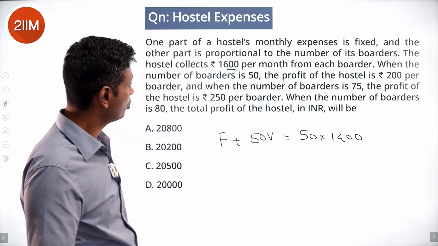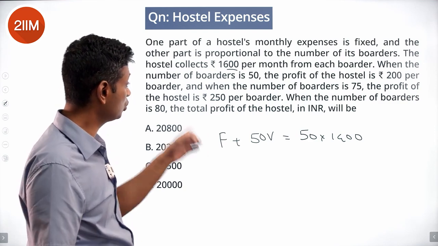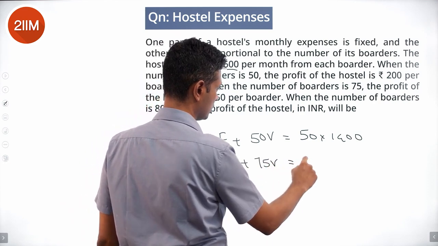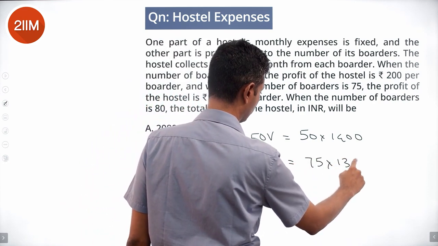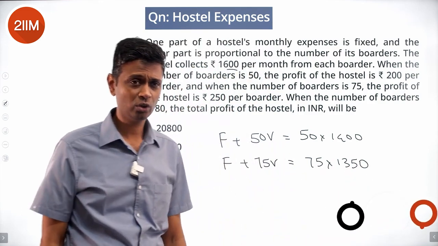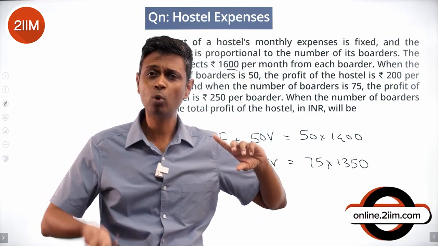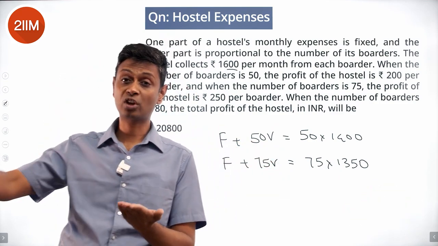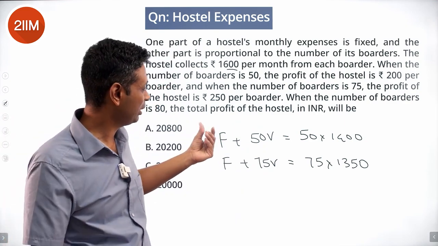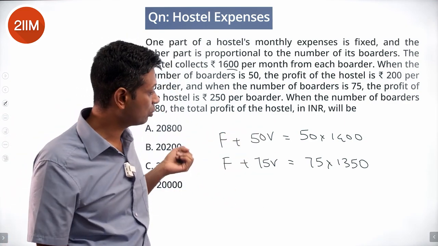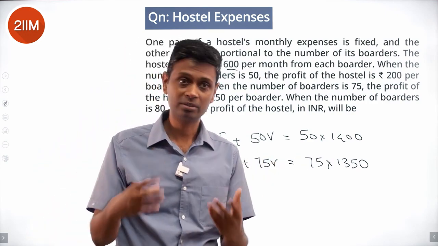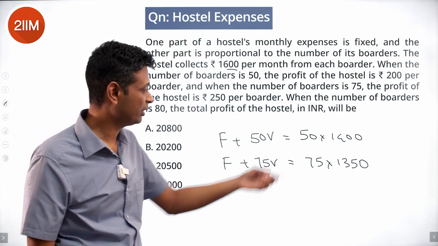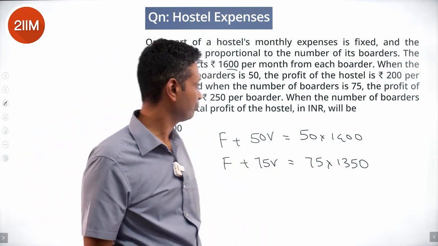And when the number of boarders is 75, the profit of the hostel is 250 per boarder, or F plus 75V is 75 into 1350. Why 1350? 1600 minus 250. They make more profit per boarder because the variable cost is one amount. The fixed cost is now distributed among a larger number of people. Instead of F being distributed over 50 people, F being distributed over 75 people makes life simpler. F by 50 minus F by 75 should be the remaining 50 rupees, that difference which they make.